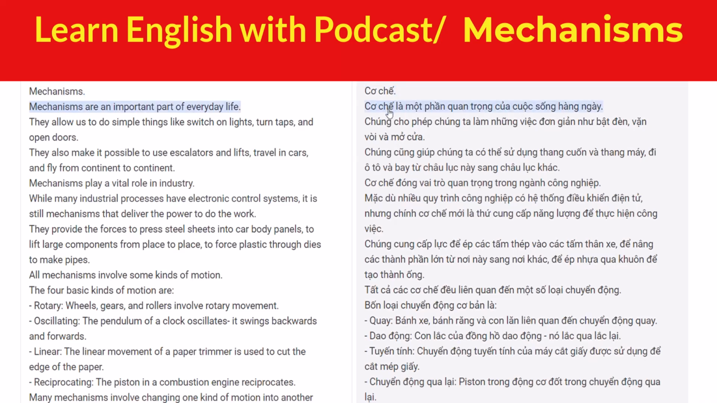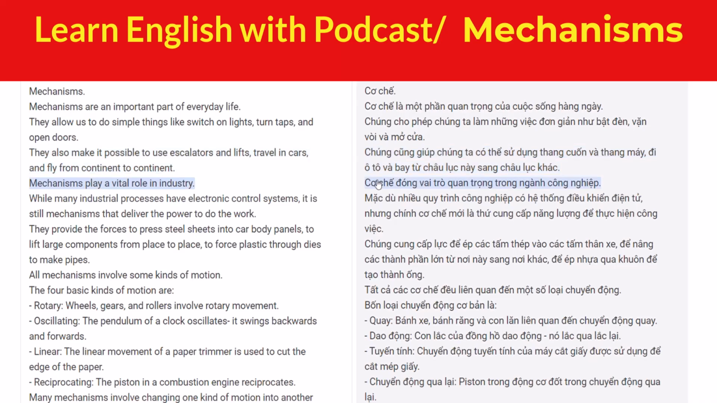Mechanisms. Mechanisms are an important part of everyday life. They allow us to do simple things like switch on lights, turn taps, and open doors. They also make it possible to use escalators and lifts, travel in cars, and fly from continent to continent.